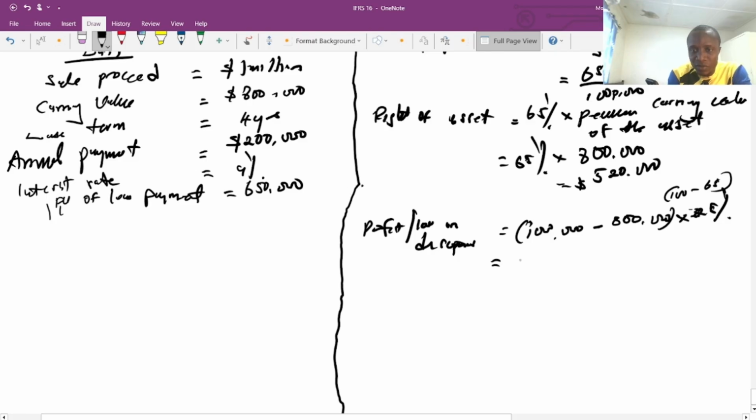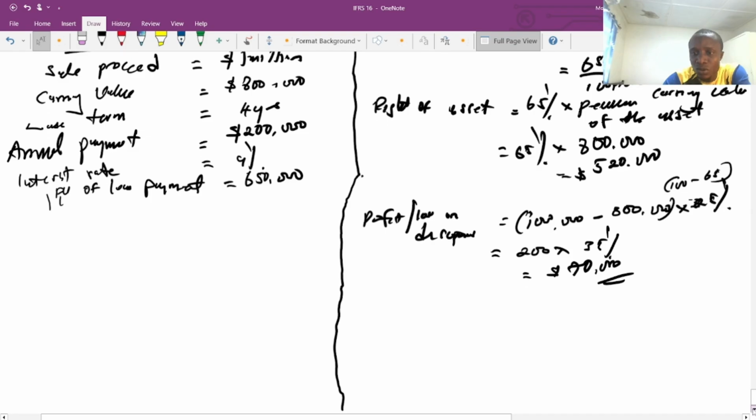So now it will be 200 multiplied by 35%. This will give us the profit: 200 multiplied by 0.35 is 70,000. This is the profit. Now we need to do the double entry.